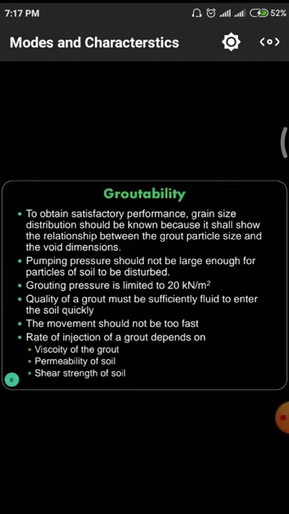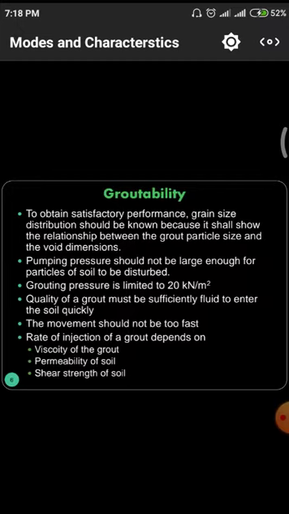Next one is pumping pressure, which should be large enough for the particles of soil to be distributed. Whenever we are pumping these grouting materials over a larger length, automatically we have to give an artificial pressure, so that those pressures do not cause a huge amount of stress on the grouting pipes. Why? Because if we use a large quantity of pressure and the pipe is not able to resist those pressures,